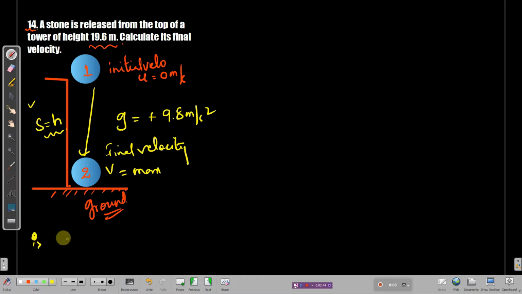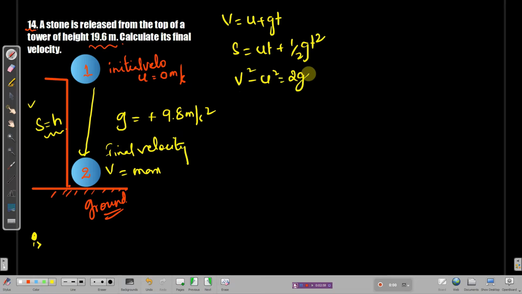Okay, so let me use the formulas. We have the formulas: v is equal to u plus gt, s is equal to ut plus half gt square, and v square minus u square is equal to 2gs. You don't have time, so you cannot pick the first one, you cannot pick the second one, because you don't have time for these formulas, and you have the third one to be picked. Okay, let's use the third one. I'm picking that v square minus u square is equal to 2gs.